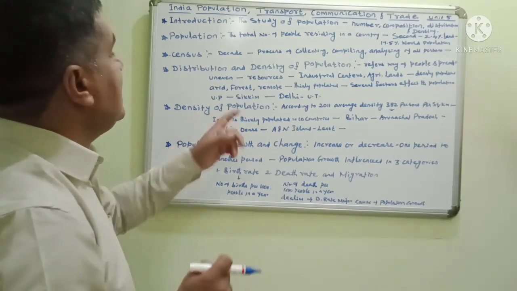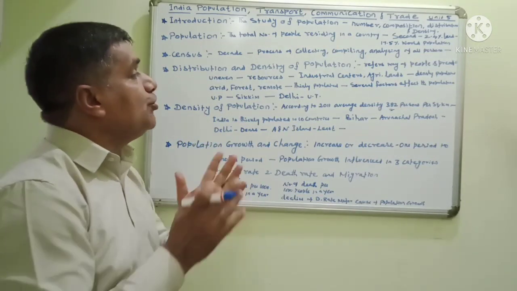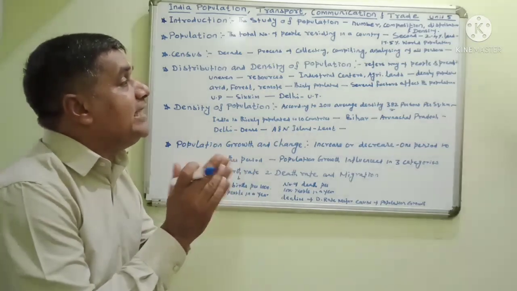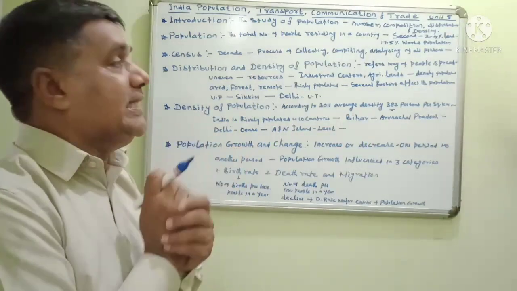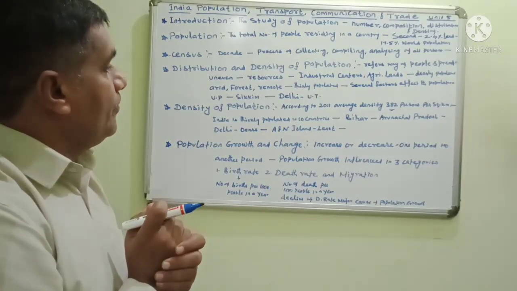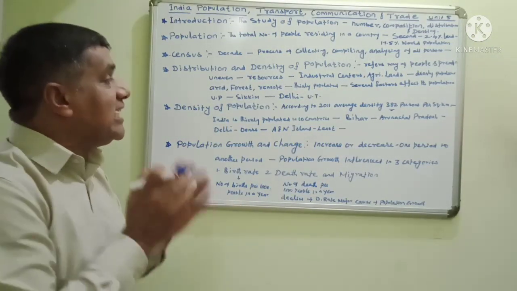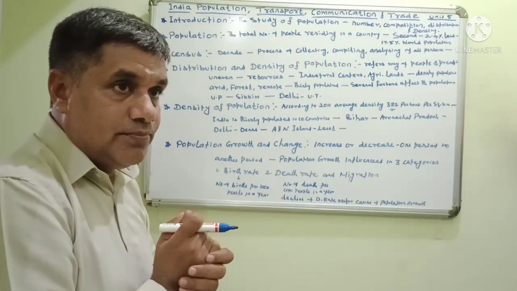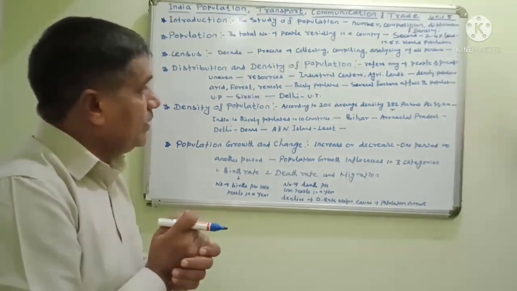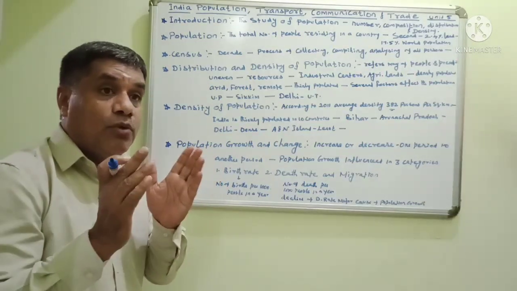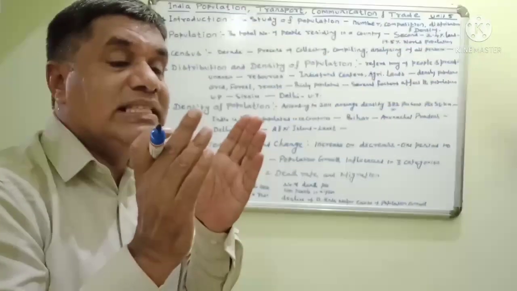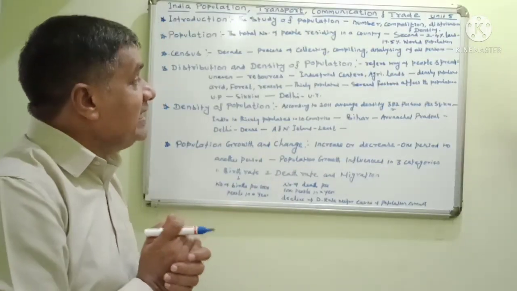Note the density of population. According to 2011, the average density is 382 persons per square kilometer. India is among the 10 most thickly populated countries in the world. Bihar is one of the states in India that is thickly, densely populated.